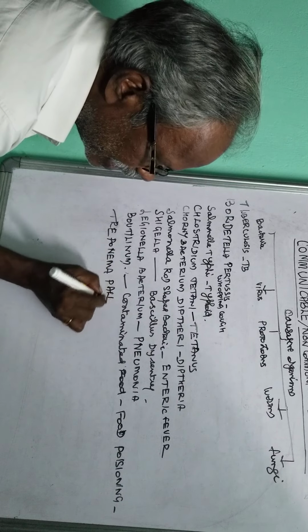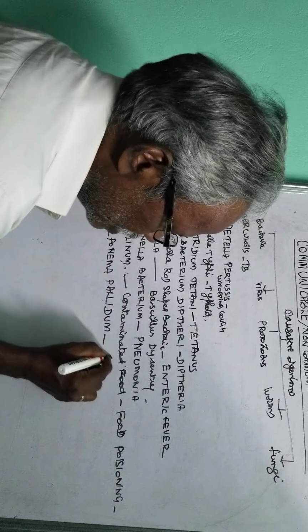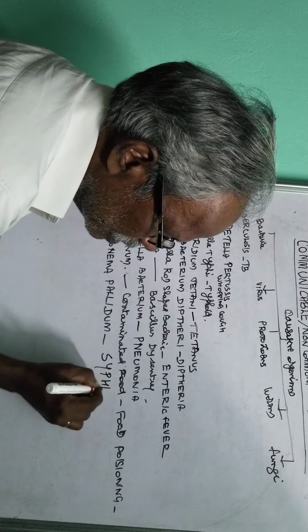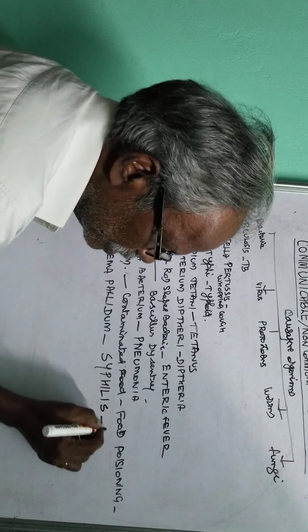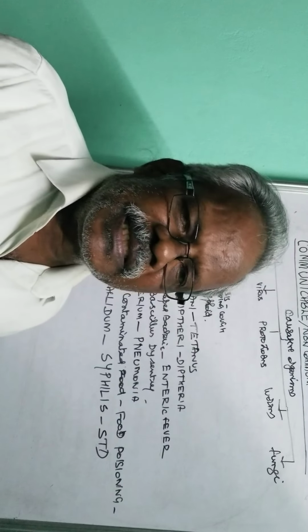Then Treponema pallidum, that is syphilis. This is called a sexually transmitted disease.